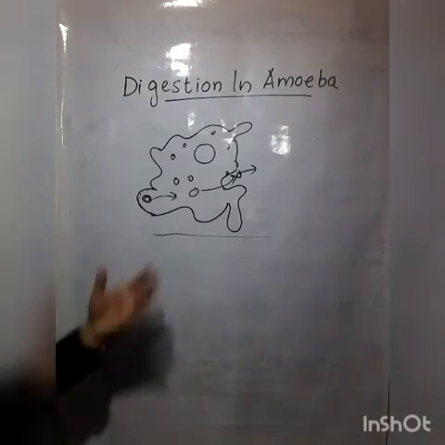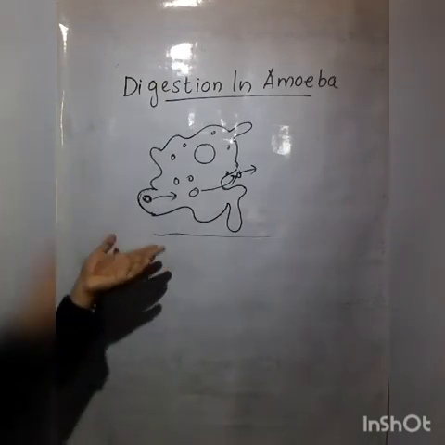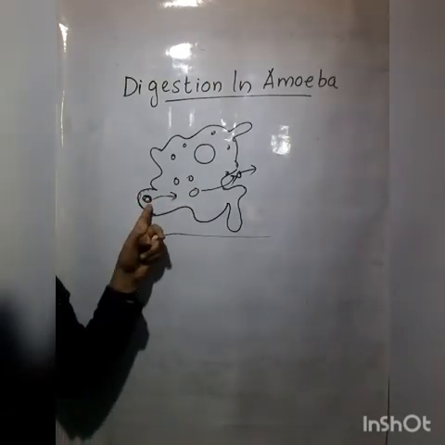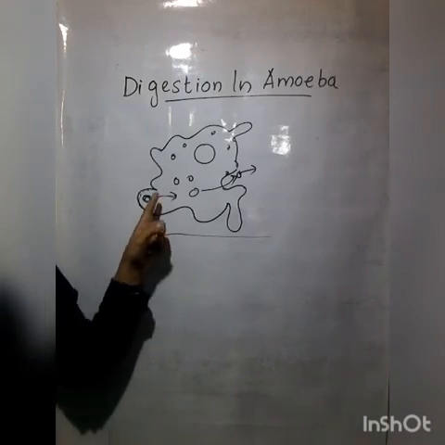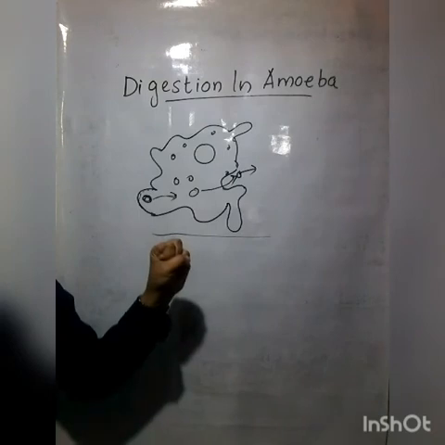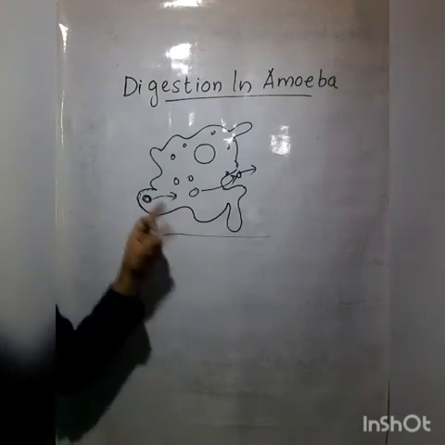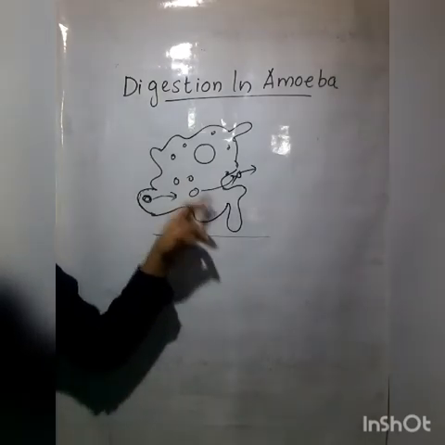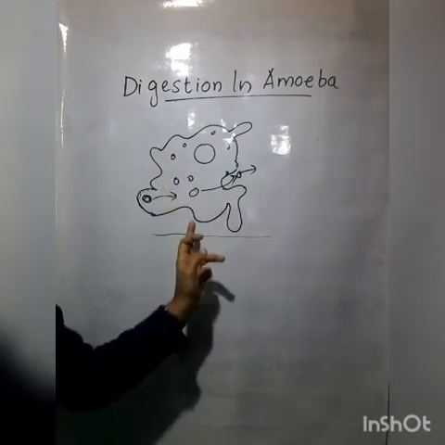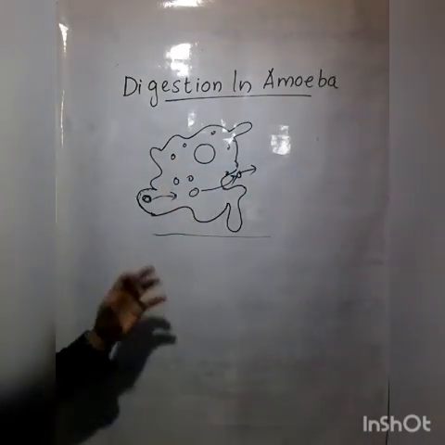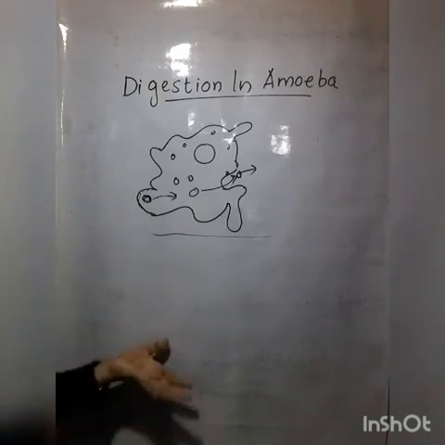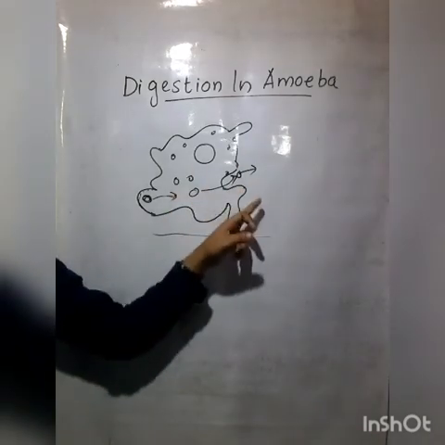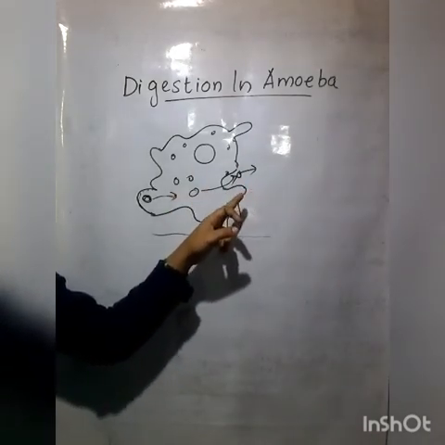What is the process? Once again we can say it. When the amoeba senses any food particle, it pushes out the pseudopodia around the food particle and engulfs it. And thus the food particle gets trapped and enters into the body, isn't it? And with the help of the digestive juices secreted in the body, the food gets digested and the components are absorbed by the body, and the unabsorbed food or waste has to be ejected outside. How is it ejected outside?